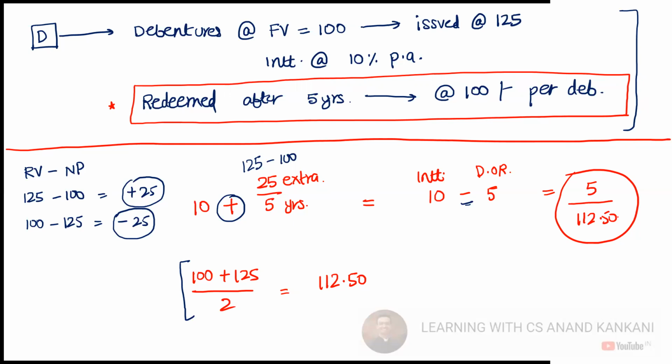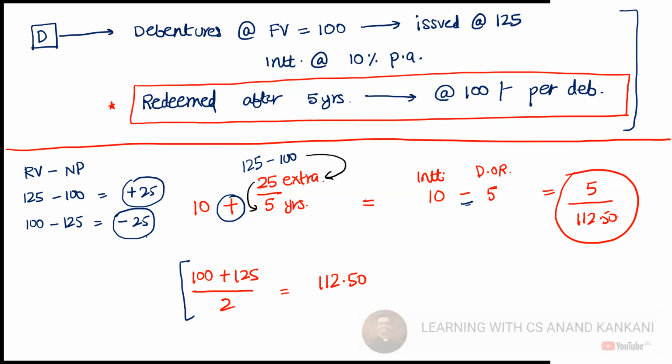In the plain vanilla analysis we did, the debentures are issued at 100 and were to be redeemed at 125. So the company is paying 25 rupees extra, and these debentures are to be redeemed after 5 years. Hence, this 25 rupees will be written off over 5 years, which comes out to 5 rupees.